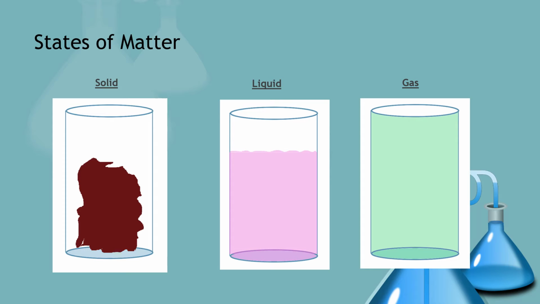Gases, the third state of matter, do not have a definite shape or volume, meaning just like a liquid, but unlike a liquid, it will expand to fill its entire container. So it doesn't have a definite density. Its density and volume change according to its container.